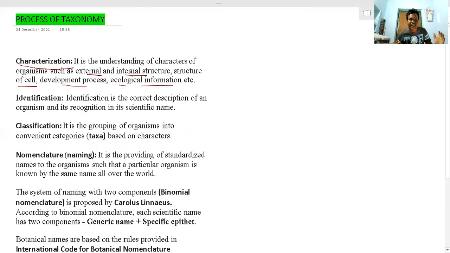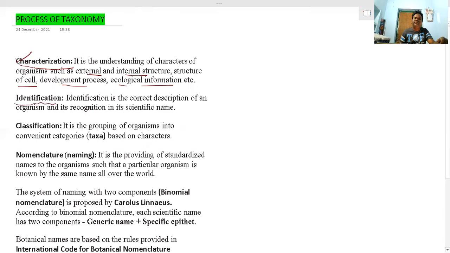What kind of characters can be observed in organisms? Their external and internal structure, structure of cell, development process, the way these organisms develop, and ecological information, that is, in which kind of ecosystem these organisms are present, either terrestrial ecosystem, forest ecosystem or aquatic ecosystem. So first, in the process of taxonomy, we need to observe the organism characterization.